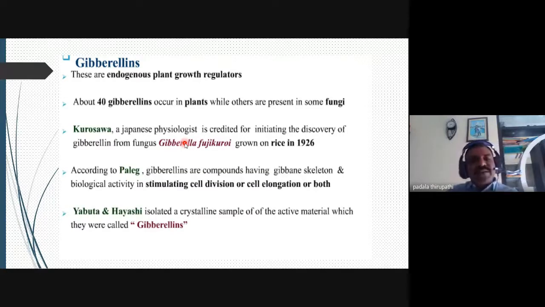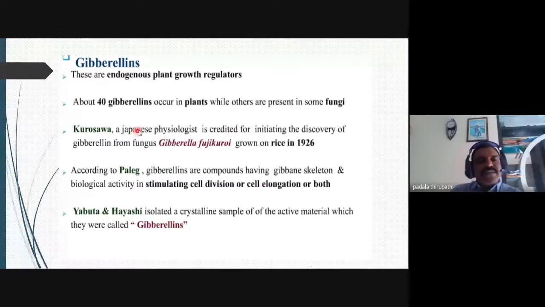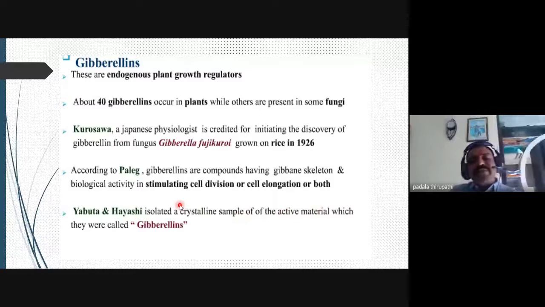Then according to Palach, gibberellins are chemical compounds that have a gibbane skeleton and biological activity in stimulating both cell division and cell elongation. After Kurosawa's discovery in 1926, the Japanese scientists Yabuta, Hayashi and Sumiki isolated and crystallized samples of the active material, which they called gibberellins.